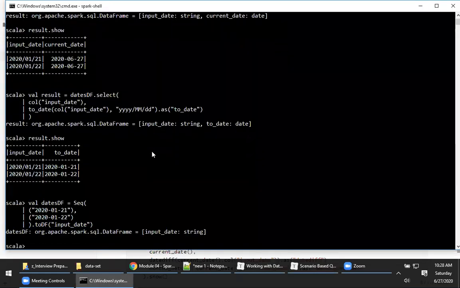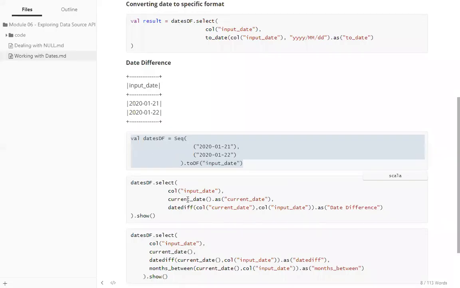Now please understand the functions. That is what I wanted to tell you here. If you go to the documentation, you have to explore more what all functions are available as part of the data object. Then you will understand the API.